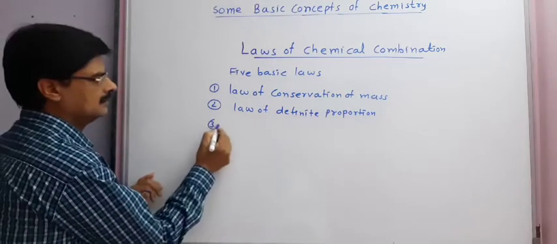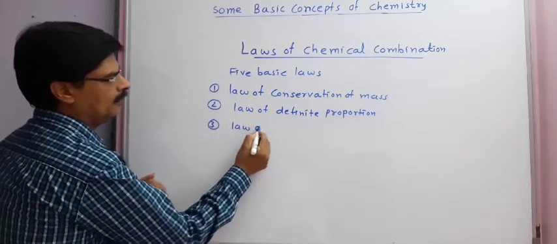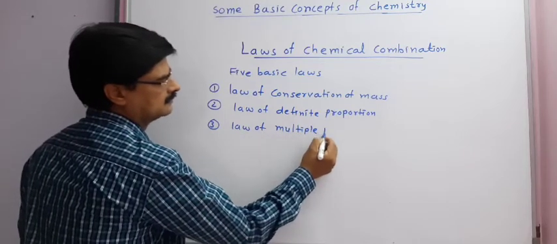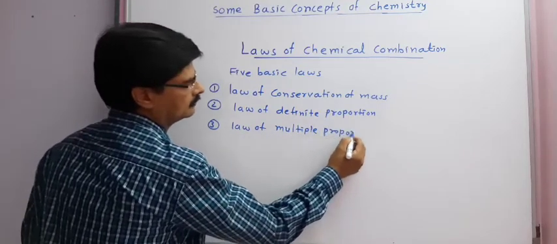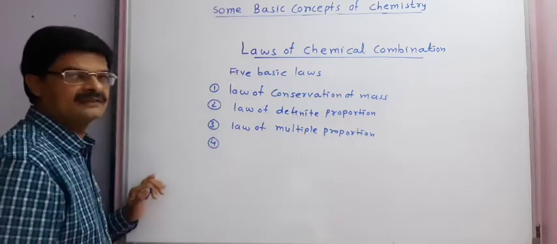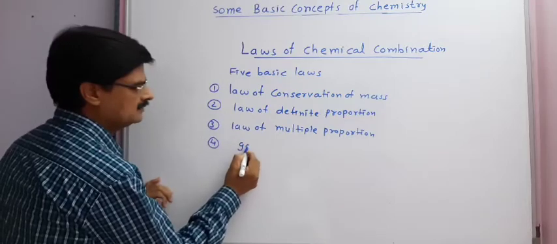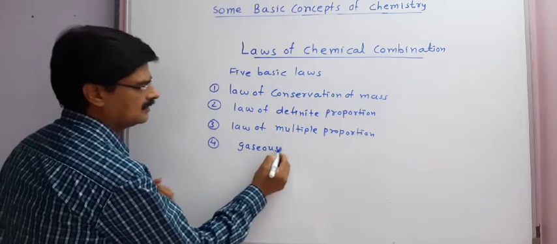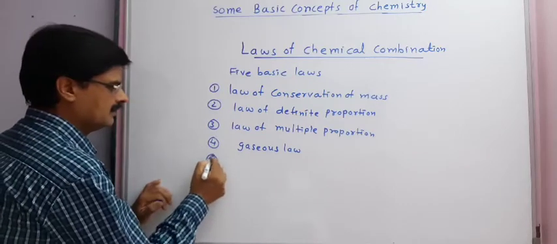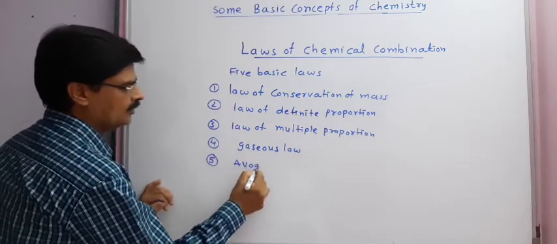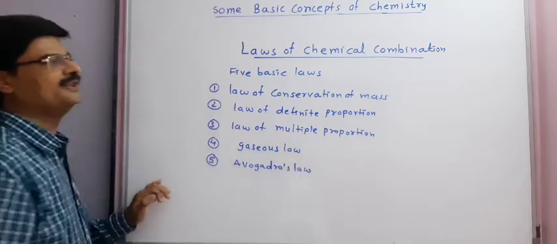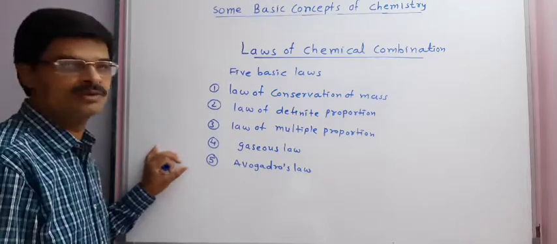Third, the law of multiple proportion. Fourth, Gay-Lussac's law of gaseous combination. And the fifth one is Avogadro's law. So these are the 5 basic laws that we have to study.